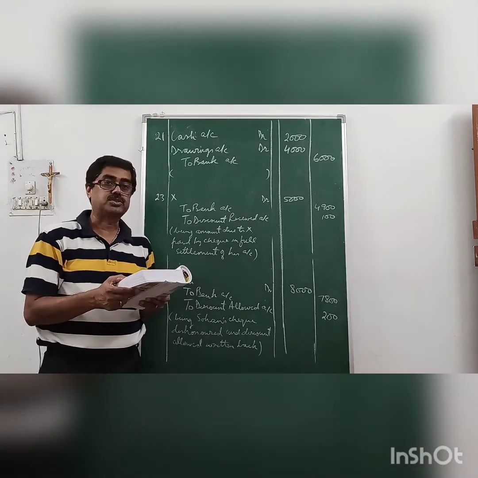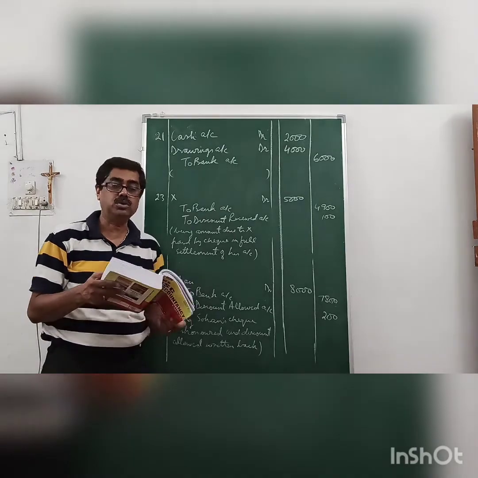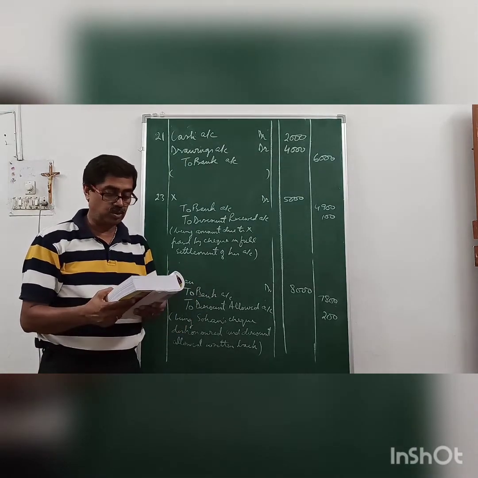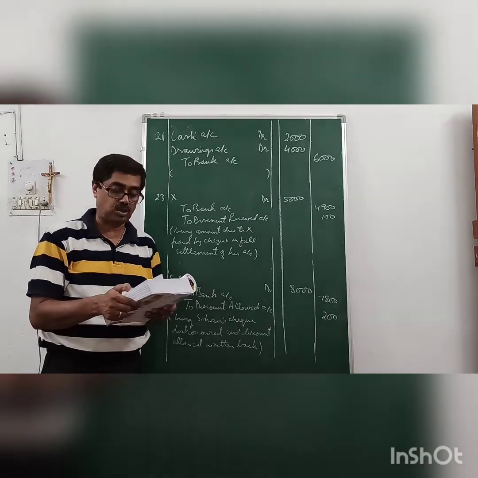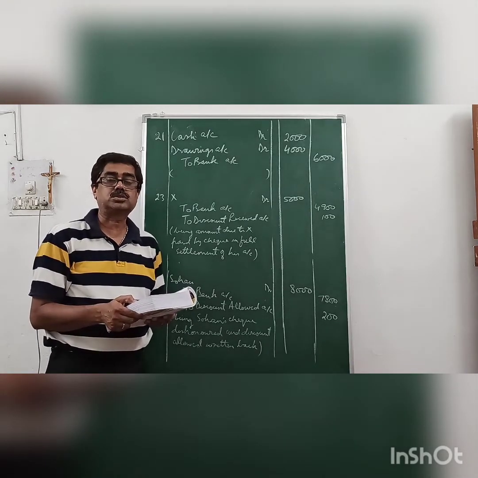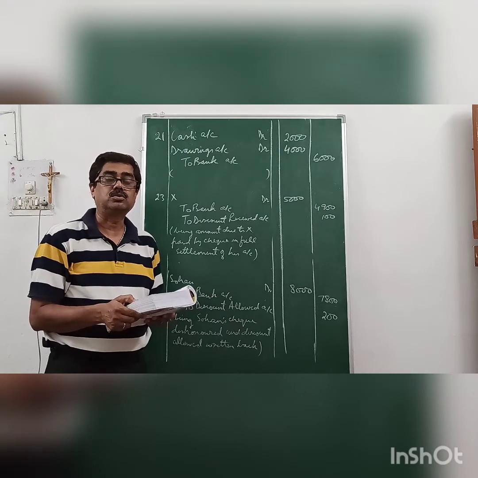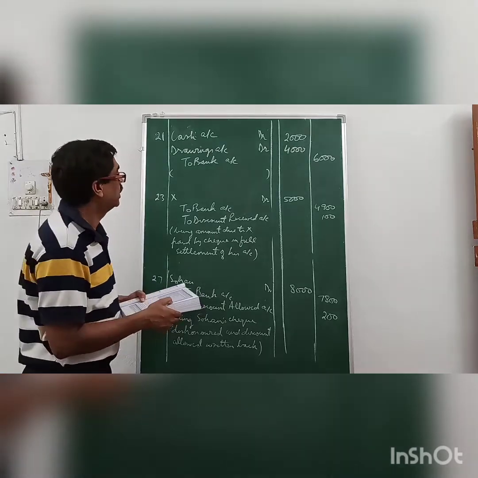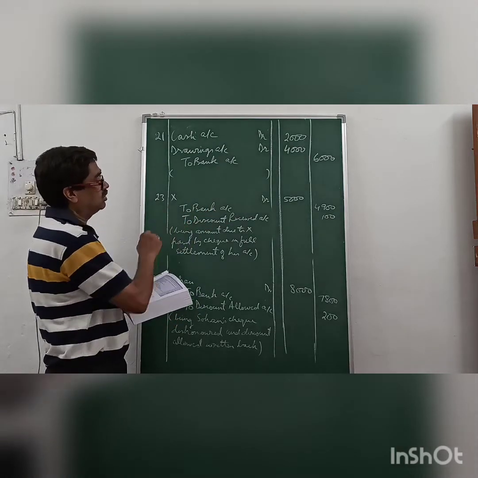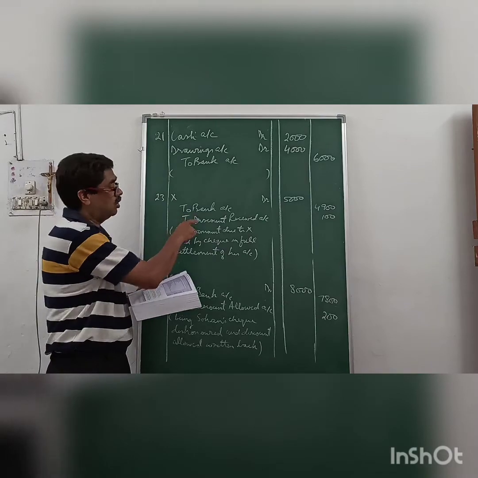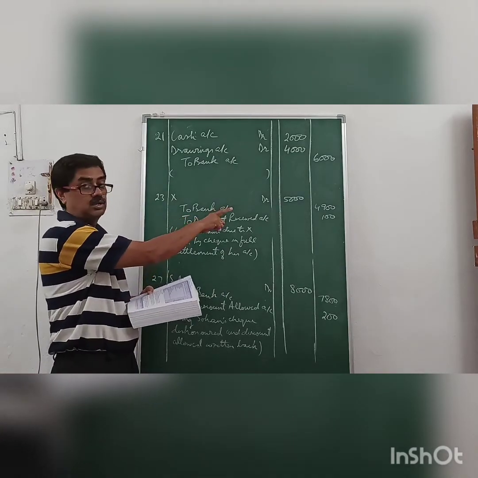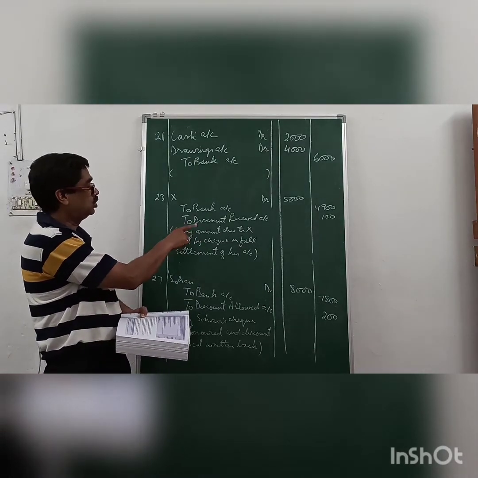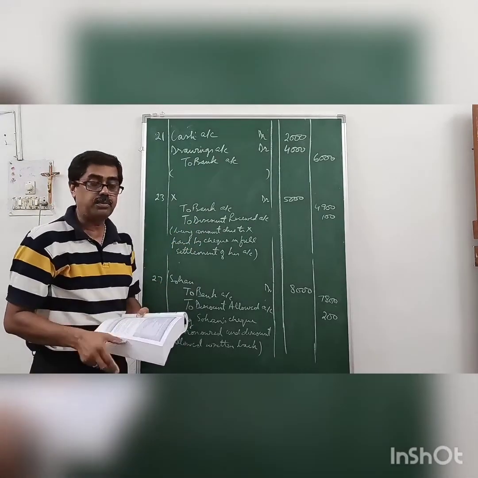Then 23rd, sent a check to X in full settlement of the account. Now X is my creditor, I have to pay him 5,000 and I have issued a check of rupees 4,100. That means there is a settlement for rupees 4,100. So 100 rupees must be discount received. So the entry will be X debit with 5,000, as showing in his books, to bank account, credit the giver 4,100, to discount received account 100, being amount due to X paid by check in full settlement of his account.